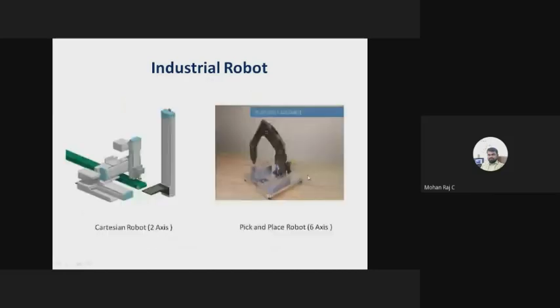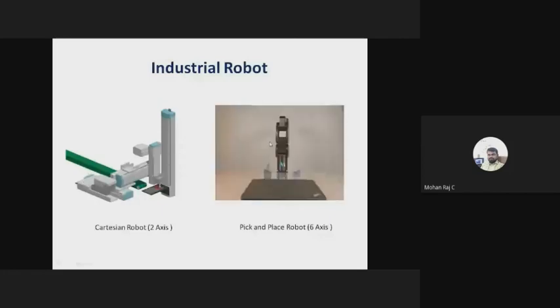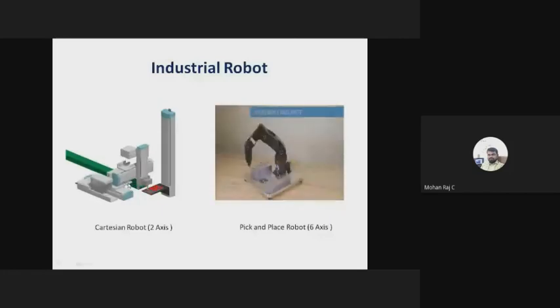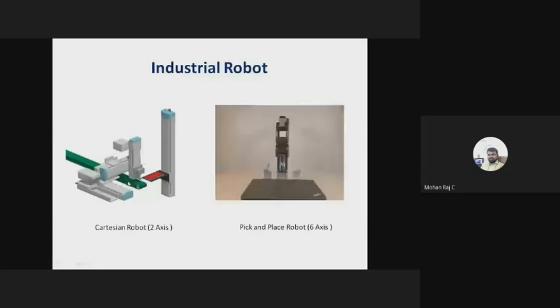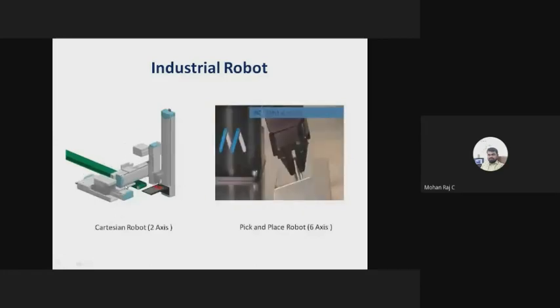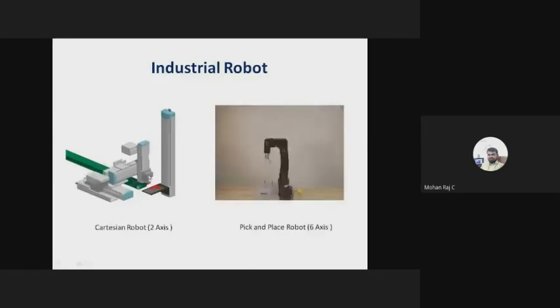Okay. I think these two robots we have seen in our previous session, right? It is a Cartesian robot. Why is it a Cartesian robot? Can anyone type it in the chat box? So this is a Cartesian robot, right? I hope you know the coordinates of the Cartesian system: X, Y, Z.